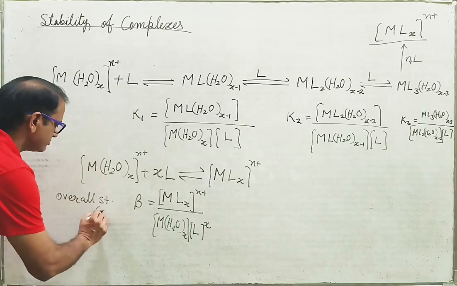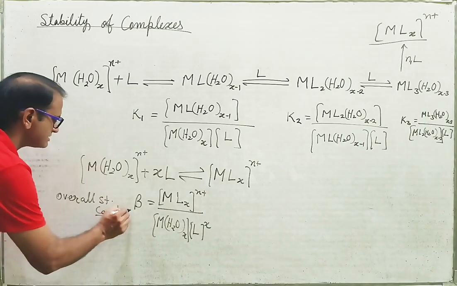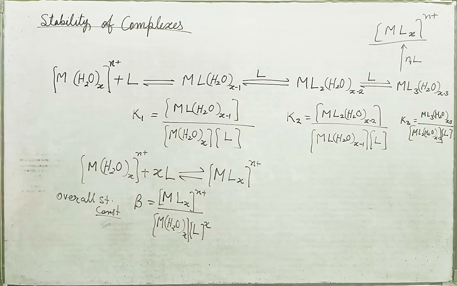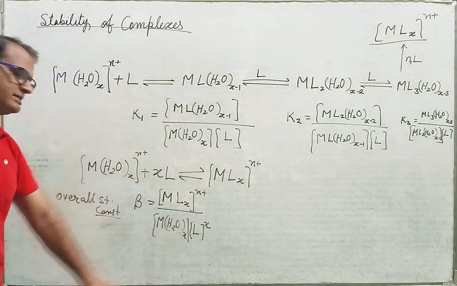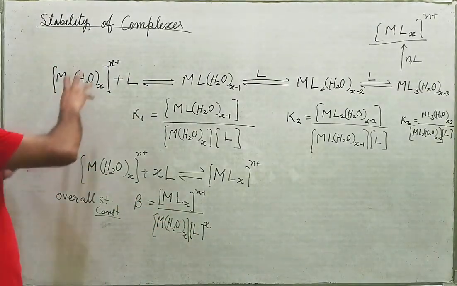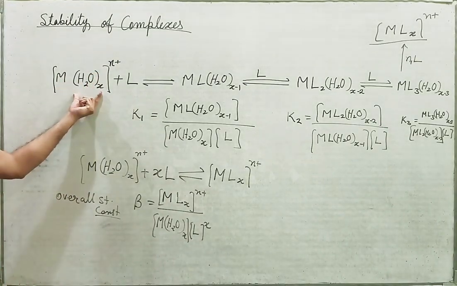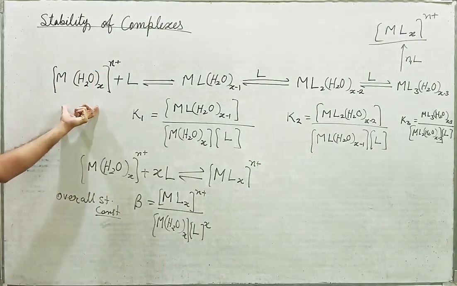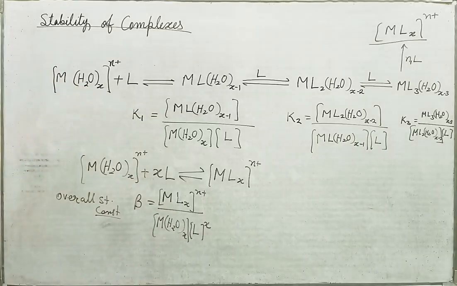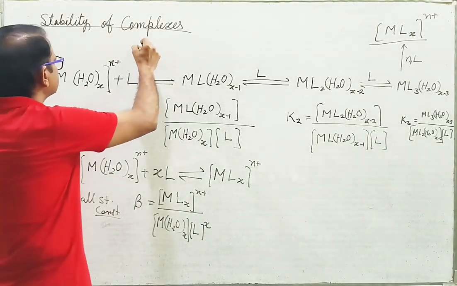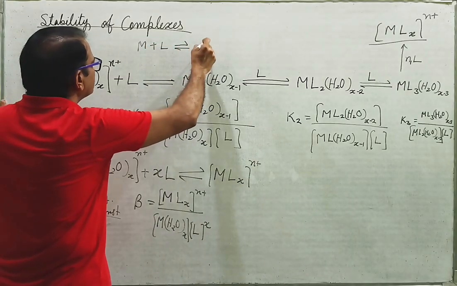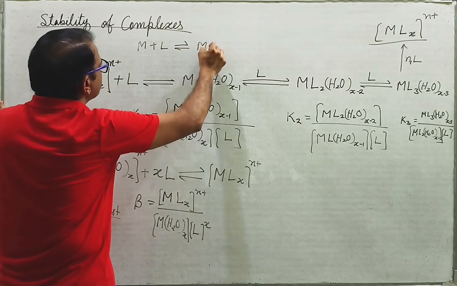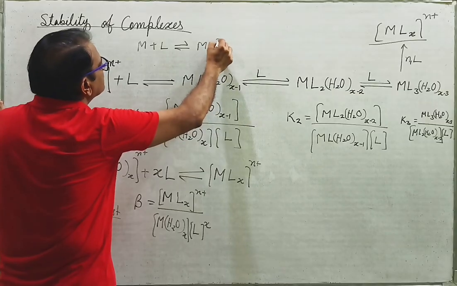Beta is equal to [MLx]^(n+) upon [M(H2O)x][L]^x. These water or solvent molecules you may take, or you may skip them. You can put the simple reaction like M plus L in equilibrium with ML.